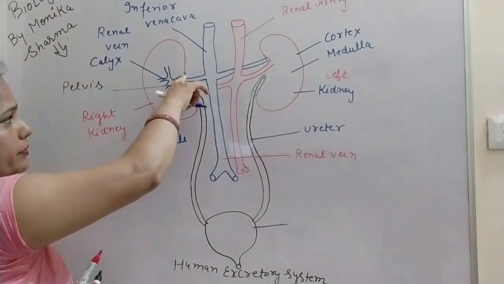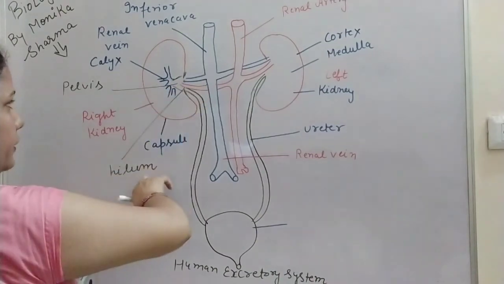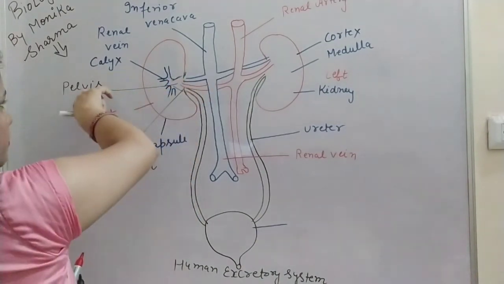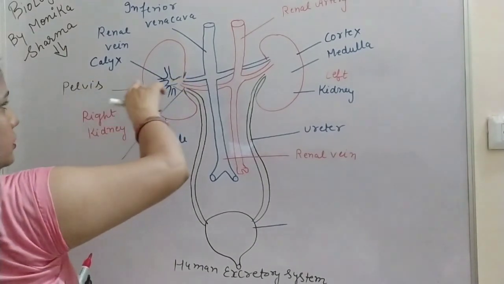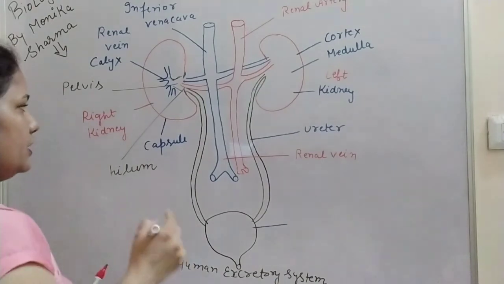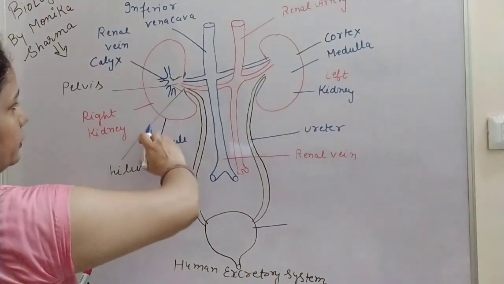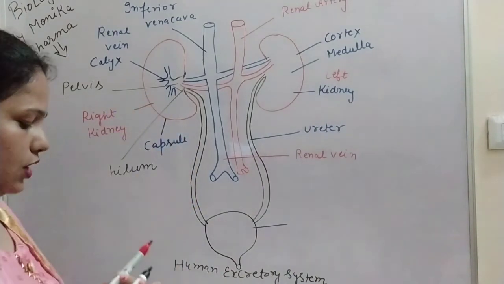So one notch is present on the concave side of the kidney, that is the hilum, and then this notch gives rise to a funnel shaped structure known as the pelvis. This pelvis gives rise to different branches, the calyx. The outer region of the kidney is the cortex, and the inner is the medulla.